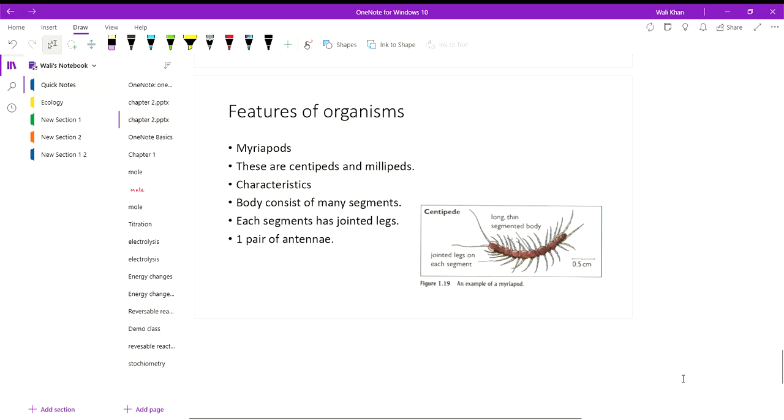Then we have myriapods. Centipedes and millipedes are included in myriapods. Body consists of many segments, as you can see. Centipede. Each segment has jointed legs. They have jointed legs, one pair of antennae. This is the antenna.